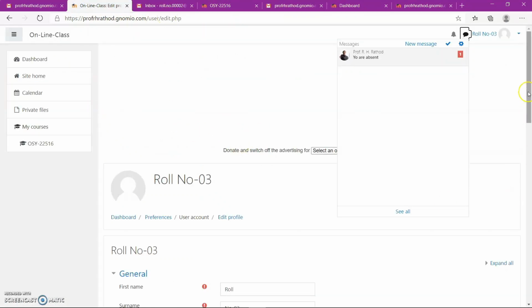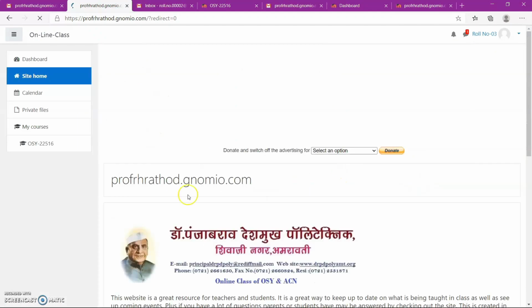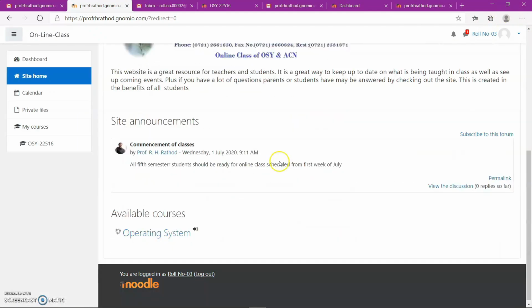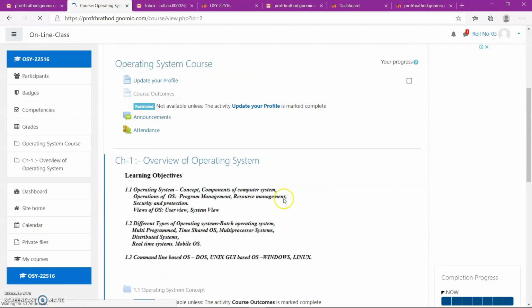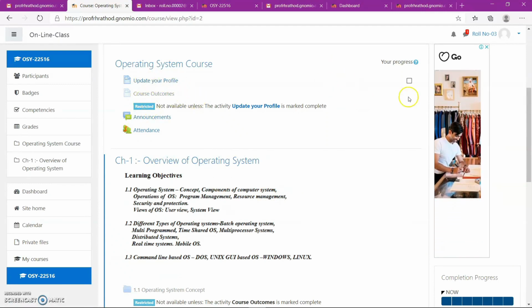So this is a dashboard of roll number 3. Go to the site home for roll number 3. This is the roll number 3. Enter into the operating system course. He or she will get this one.